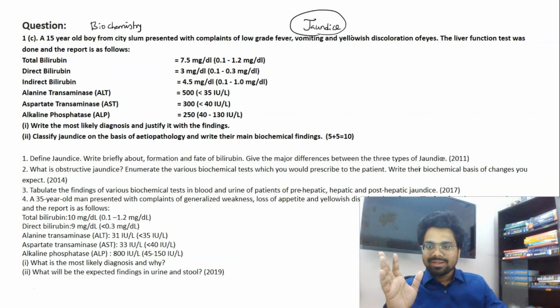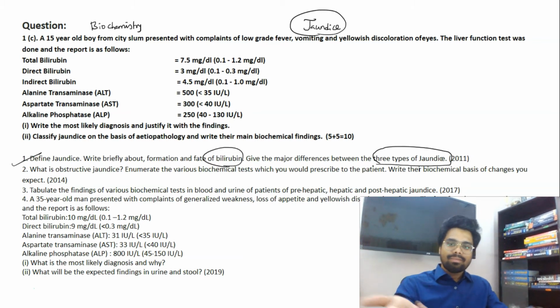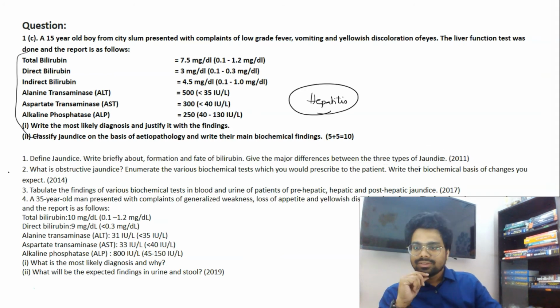Previously they used to ask questions directly. In 2011: define jaundice, how bilirubin is formed, what is the difference between three types of jaundice, that is pre-hepatic, hepatic and post-hepatic jaundice. Similarly, this is a question about obstructive jaundice. Similarly, what happens in pre-hepatic, hepatic and post-hepatic.